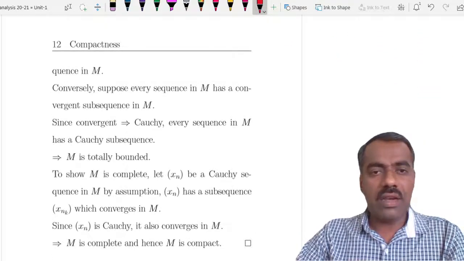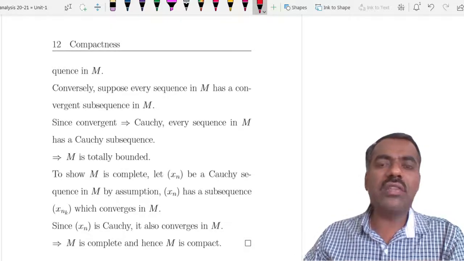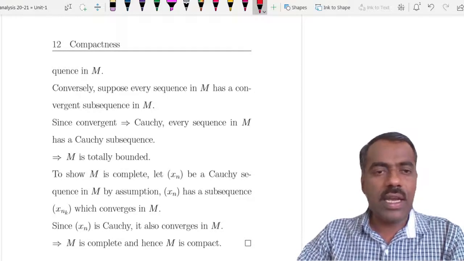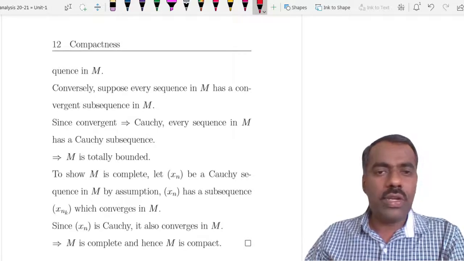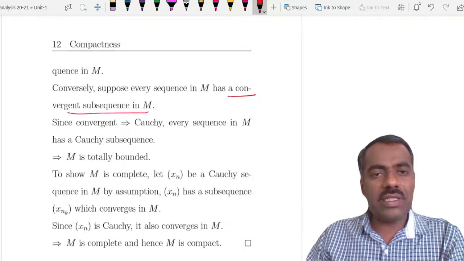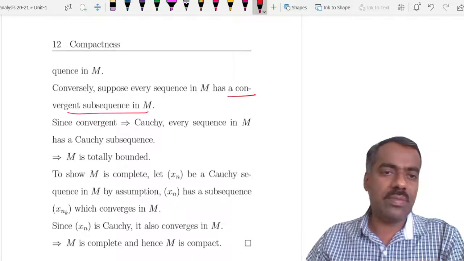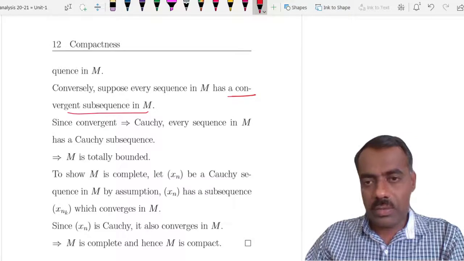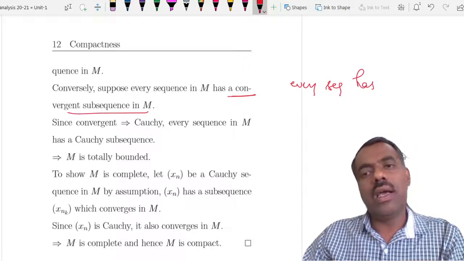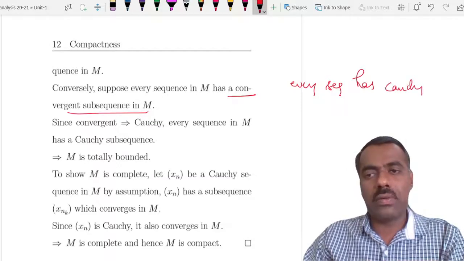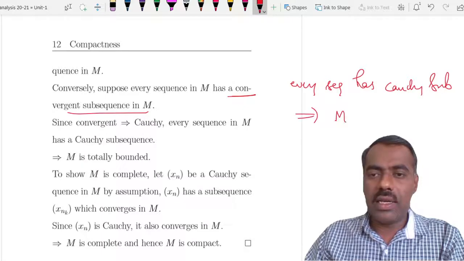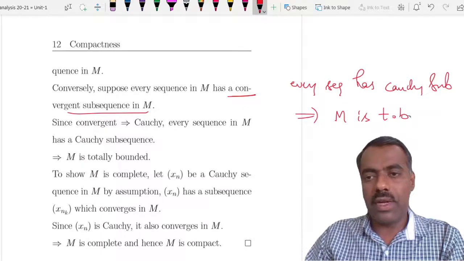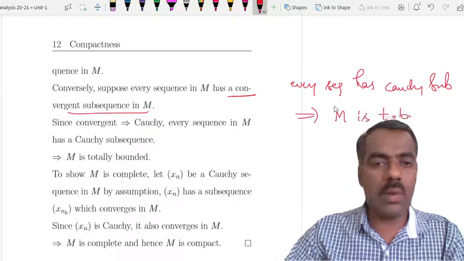Now conversely, assume that every sequence in M has a convergent subsequence, and we want to prove that M is compact. We already know convergent means Cauchy. So what we have got here is that every sequence has a Cauchy subsequence. That means M is totally bounded. This is one of the properties we have proved for totally bounded, right?